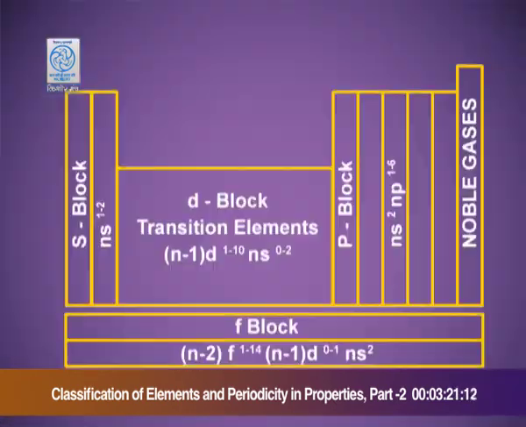Dear children, the S block elements are metals and the P block elements are mainly non-metals. The shifting from the metallic behavior to the non-metallic behavior is through the d block elements, and that is why they have been given the name transition elements. The transition elements' electronic configuration is (n-1)d1 to 10 ns0 to 2. And since the d subshell can accommodate 10 electrons, there are 10 groups in the d block.